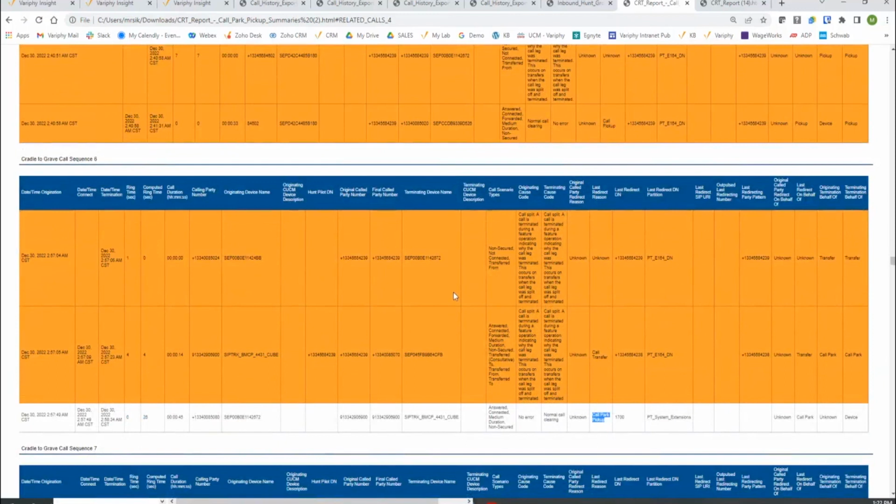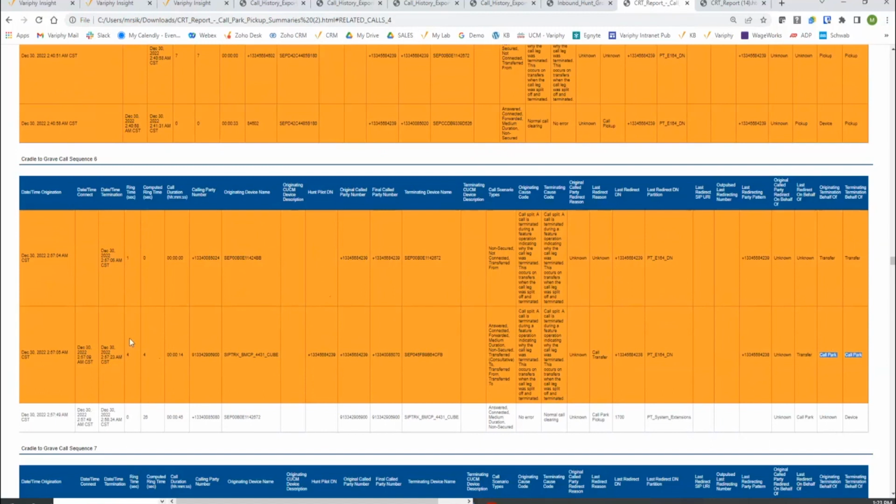But what we can see here and then leverage, okay, so of all the calls that are coming in, I guess I was probably keying off of this original call party number. It's probably why that's highlighted here. So all the calls that were coming into this, but also this call did get parked. So after 14 seconds, this second leg here did go to call park. I can see that over here on the on behalf of codes. But that call did not get picked up again until a little bit later.